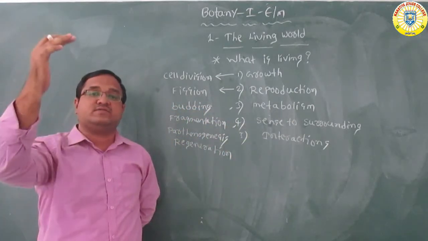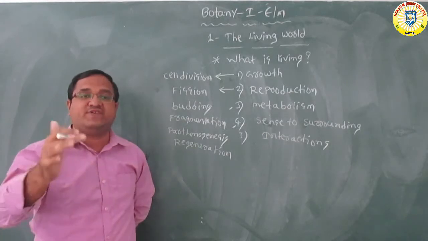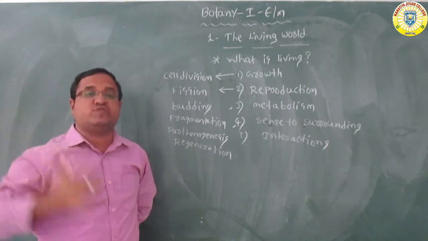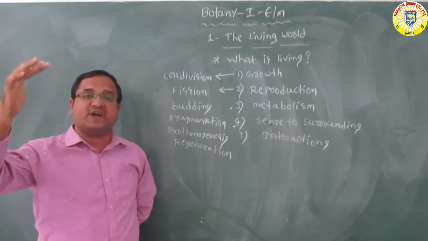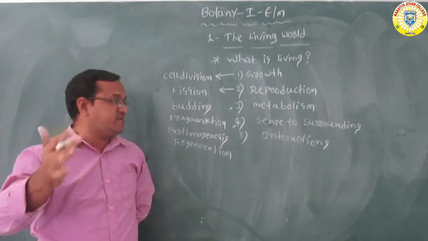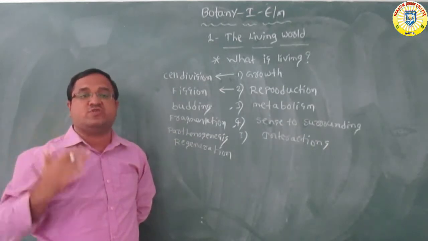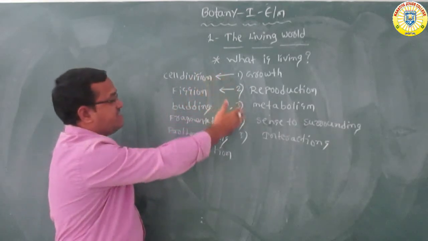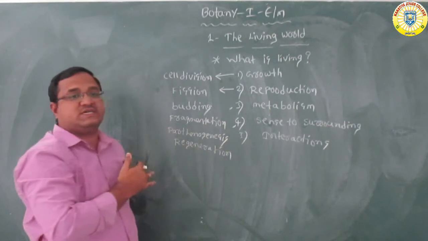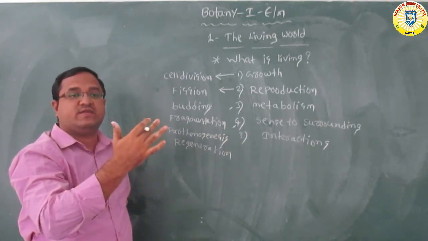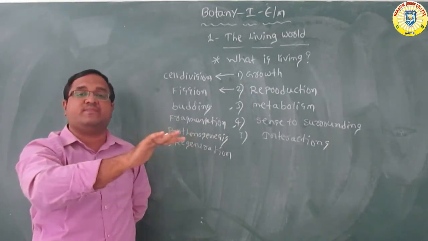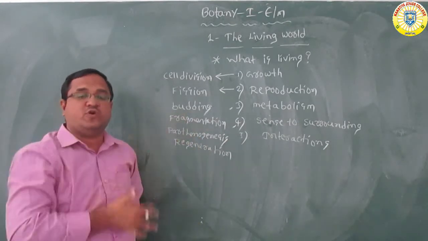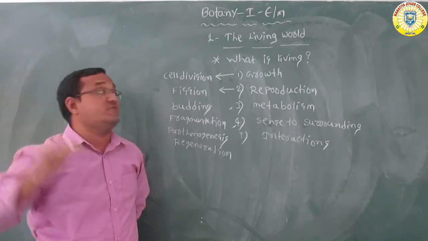There are so many interactions carried out between the molecules present in the cell. These interactions are very useful for proper functioning of the organs. So based on these 5 characters, we can separate the living things from non-living things. Based on these characters, we came to know what are the living things and what are the non-living things.